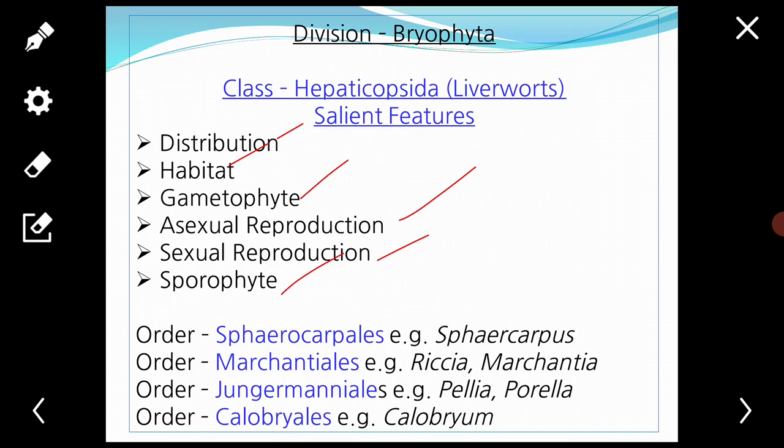Class Hepaticopsida is divided into 4 or 6 orders, but here only the 4 orders are given. Order 1, Sphaerocarpales, example Sphaerocarpus. Second order, Marchantiales, examples Riccia and Marchantia. Order 3, Jungermanniales, examples Pellia, Porella. Order 4, Calobryales, example Calobryum.